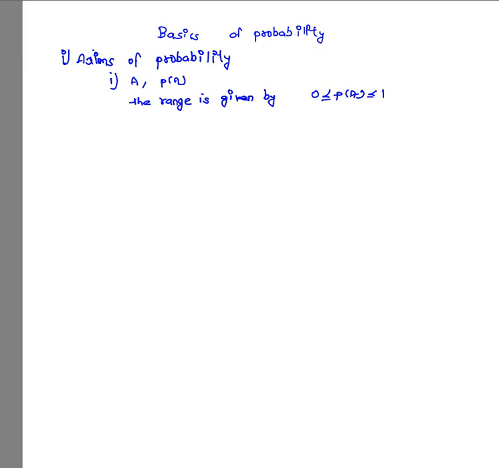The minimum value of probability of any event A is 0 and the maximum value of probability of any event is simply 1. The probability lies between 0 and 1.